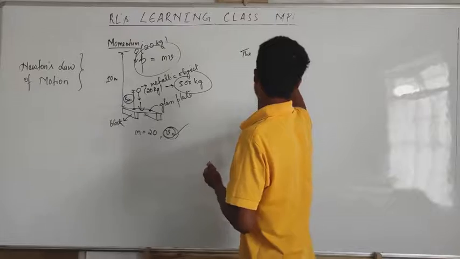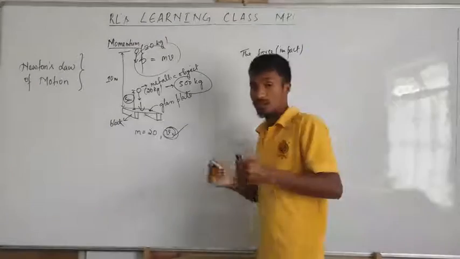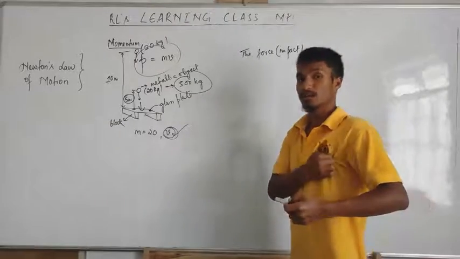What is this force or impact? Force means impact that pushes the wall, pushes an object, or hits any object.